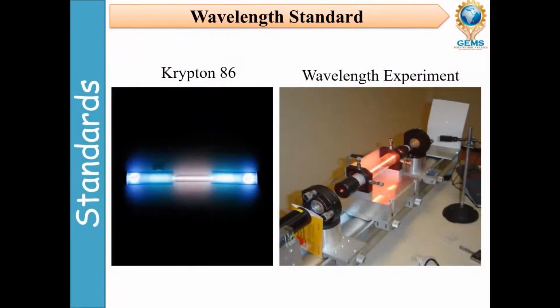These are some pictures about wavelength standard, krypton 86, and the wavelength experiment, how we conduct the wavelength experiment producing the light source. Using a monochromatic light source, with the wavelength standard we will find out the distance or length or height or area of rooms and particular space dimensions.